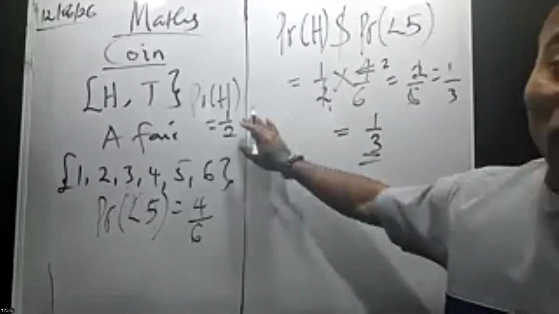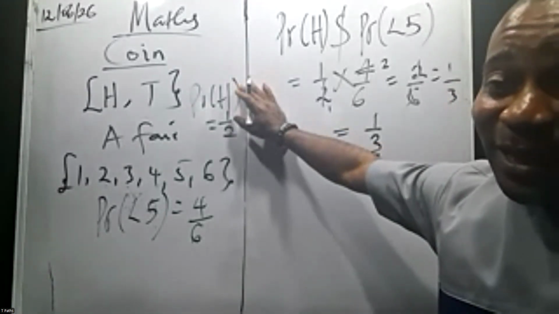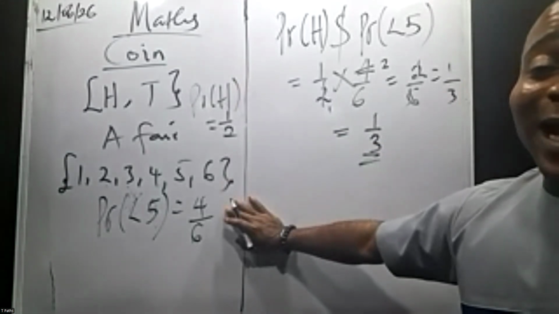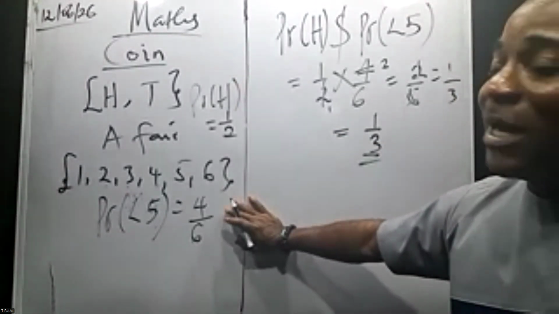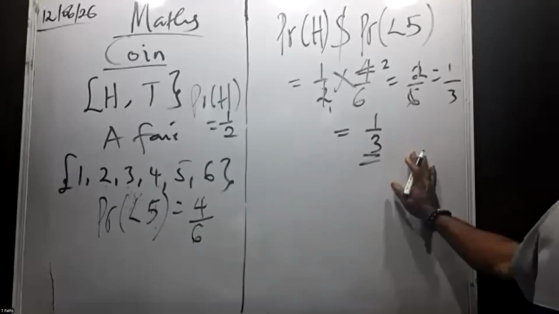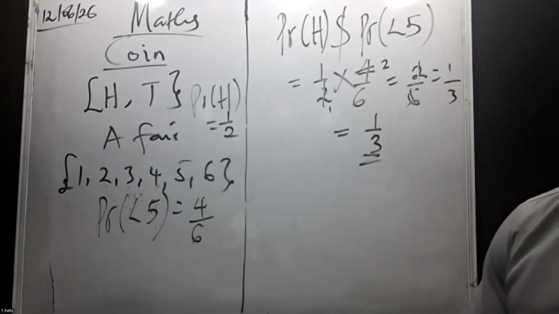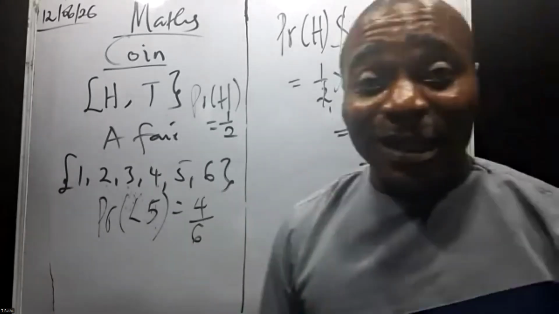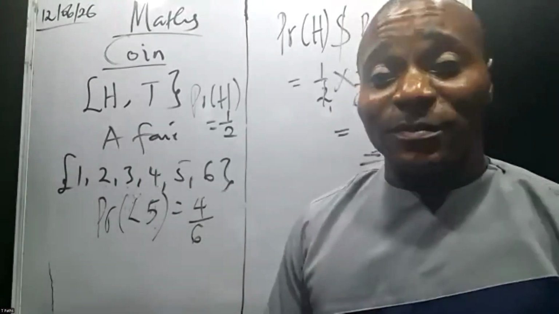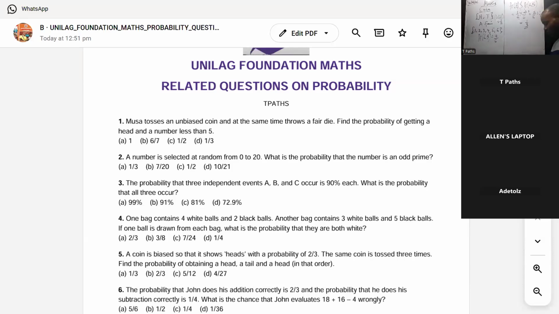I did them individually first. Picking a head is 1/2. Then a number less than 5 is 4/6. Combining the two activities means you are multiplying them. 1/2 times 4/6, we have the final answer 1/3. I hope you understand that. Is it clear? Yes. All right.